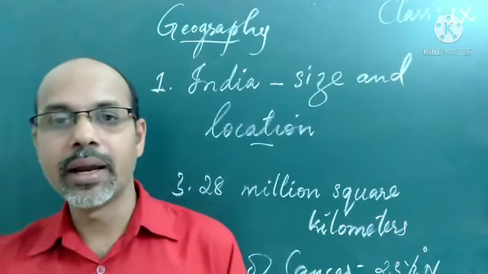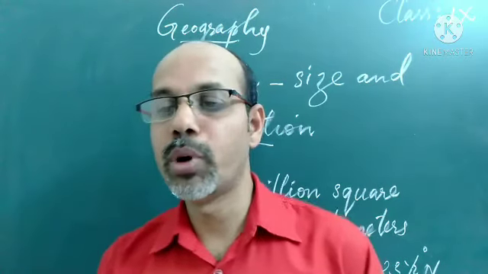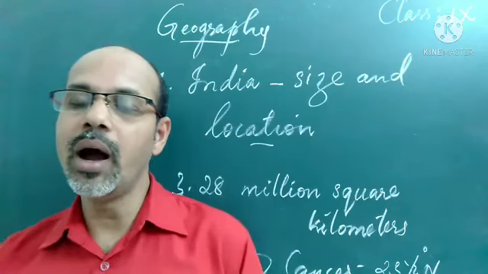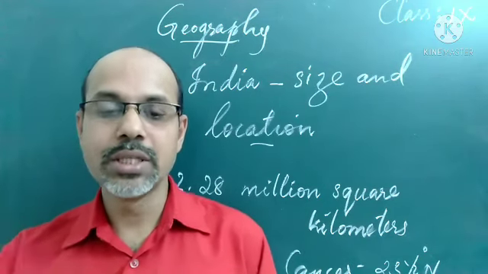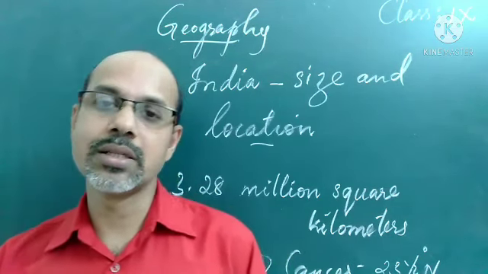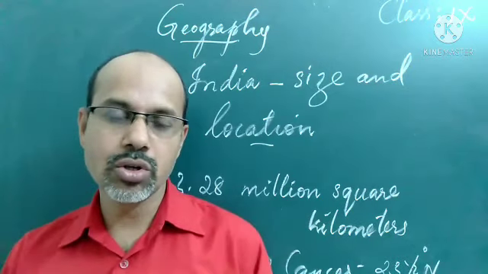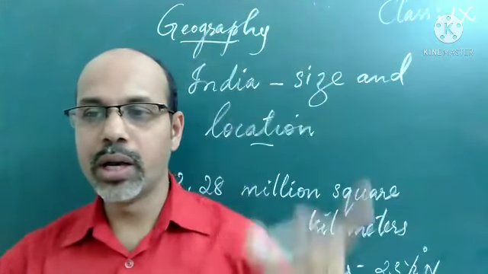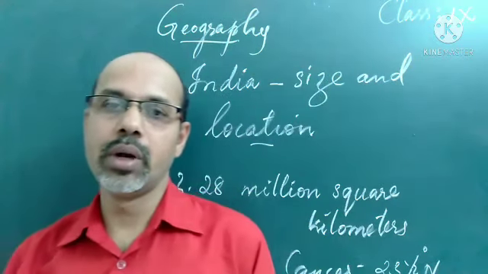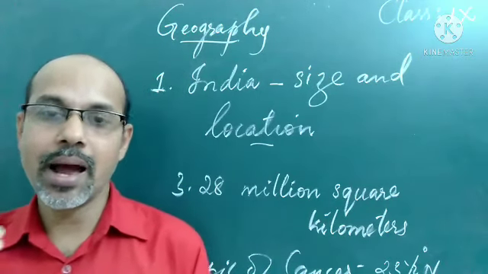India occupies 2.4% of the total area of the world, and it is the 7th largest country in the world. It also has a large boundary. We know the land boundary. India has a land boundary of